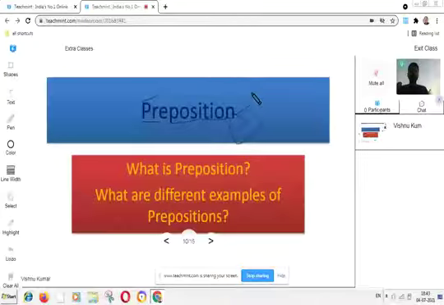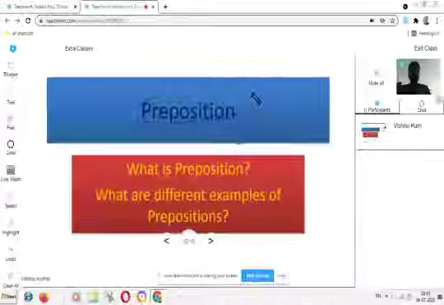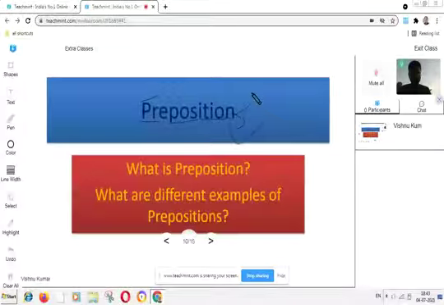If we are talking about examples of prepositions, there are many kinds, such as in, into, beside, behind, under, above, across. These are all parts of speech, and they come under the preposition. These are examples of prepositions.